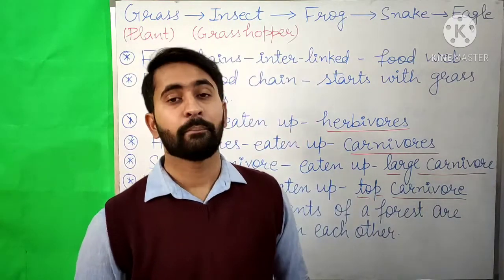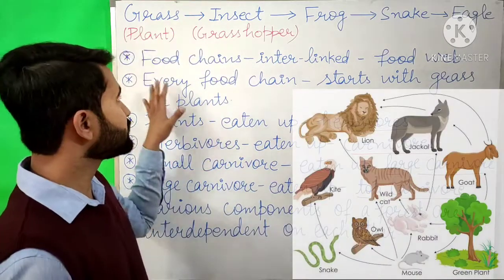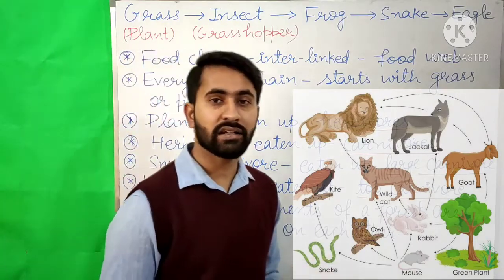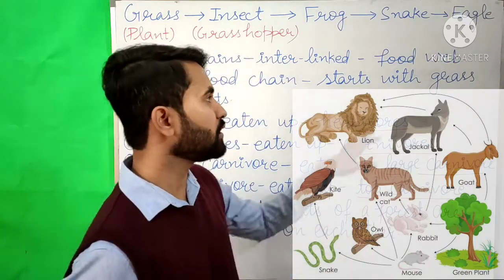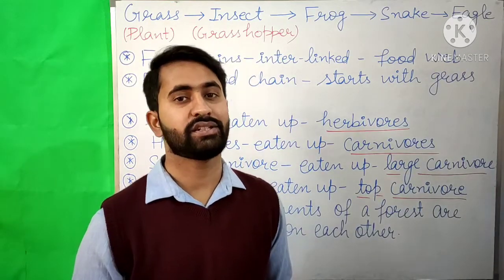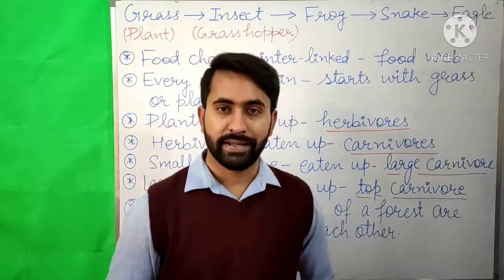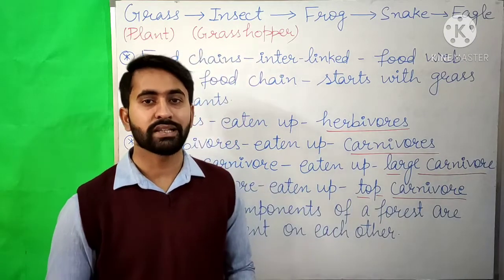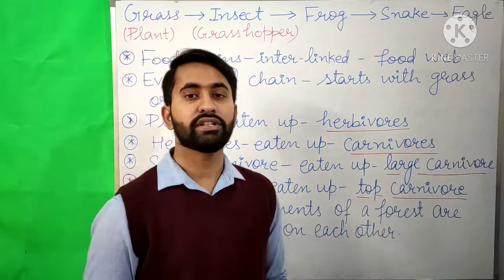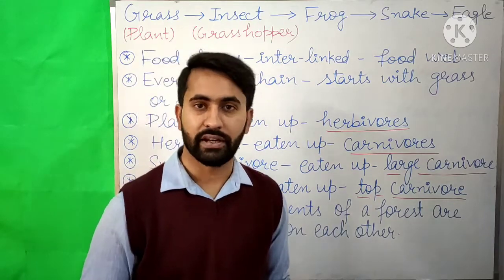In a forest, many different food chains can be found, and all the food chains in a forest are interlinked, or we can say they are connected with each other, and they form a food web. If any food chain of a food web is disturbed, then it disturbs the other food chains also. For example, if we remove all the snakes from a forest, then all the food chains in which the snakes take part will be broken or affected.